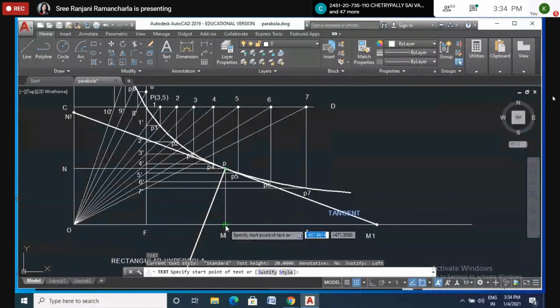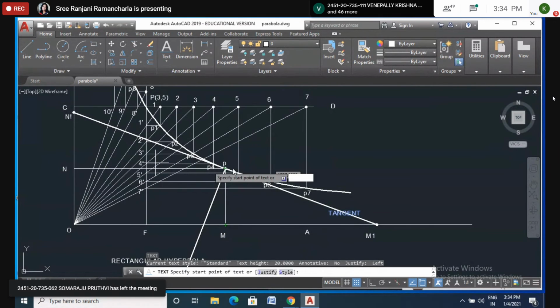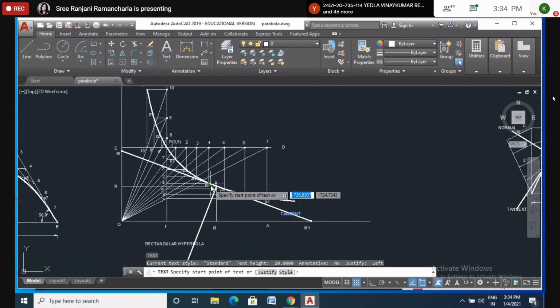And similarly, from point P, draw the horizontal line parallel to OA, cutting OB. These are the parallel lines, the horizontal line and the vertical line from P. Just draw the horizontal and vertical lines. Name them something, here M and here N.